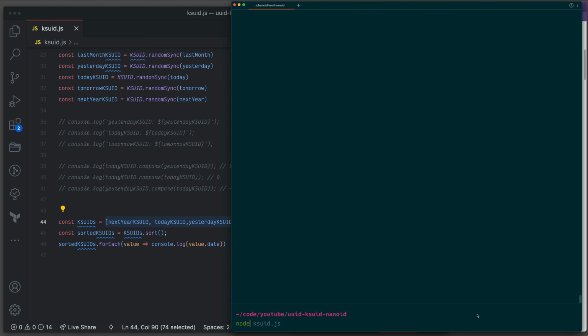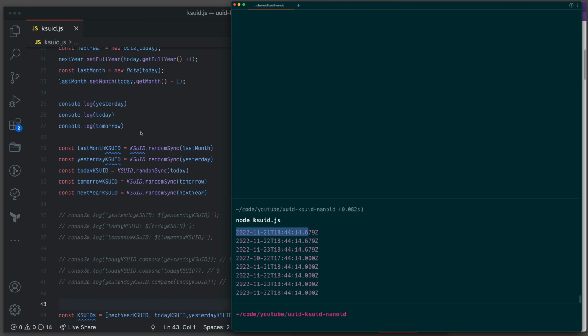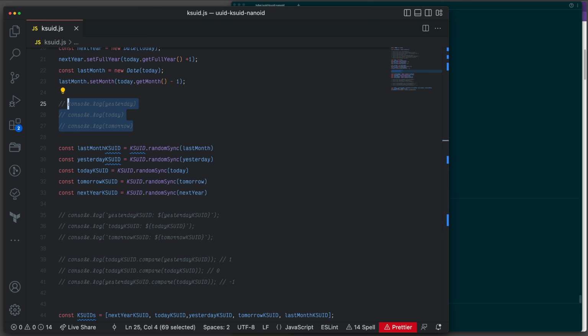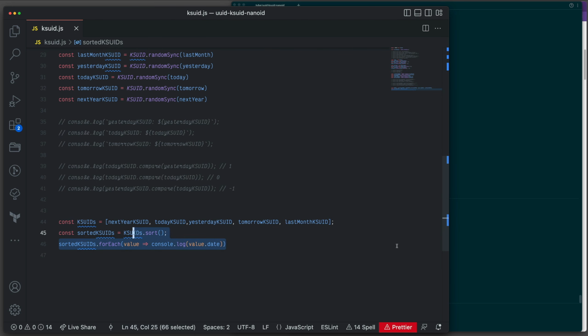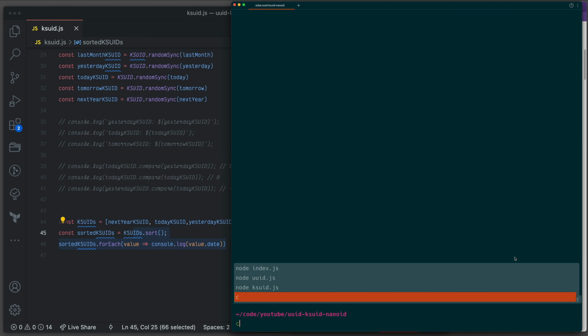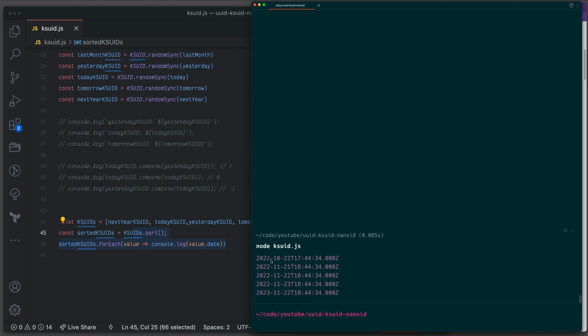So if I just run node KSUID, what we see is actually fun. Okay, so we are seeing, I think I'm logging some stuff. Let me just comment these logs as well. So the only console log we have is this bit. Okay, I'll clear up and run one more time. So the array has been sorted. That's fantastic because we have last month and then yesterday, today, tomorrow, and next year.